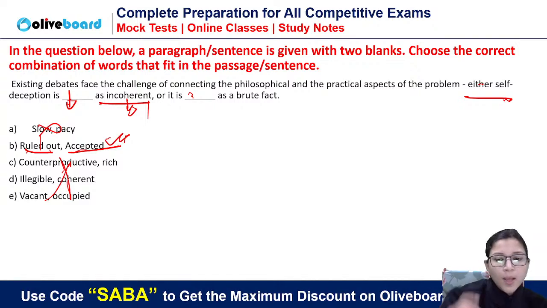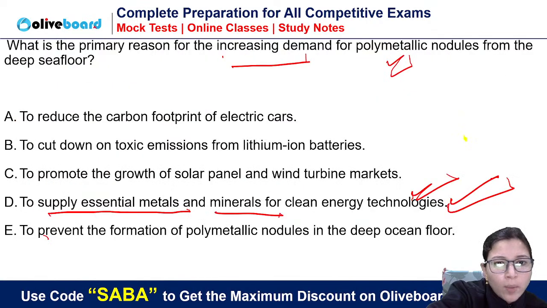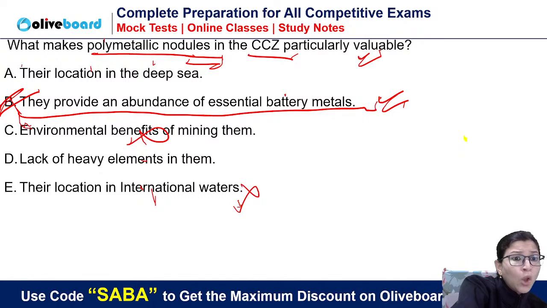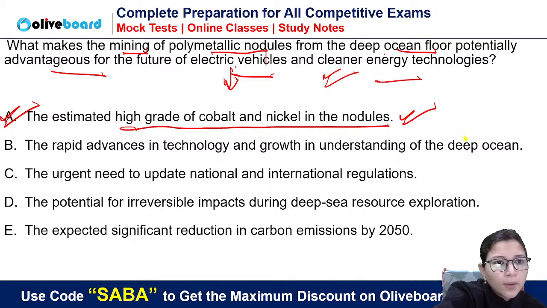In RC, which question do you have a doubt in? Now I am open to your doubts. Last question, they provided abundance. See, the question is, what makes polymetallic nodules in CCZ particularly valuable? Let's see where you are saying to check me.